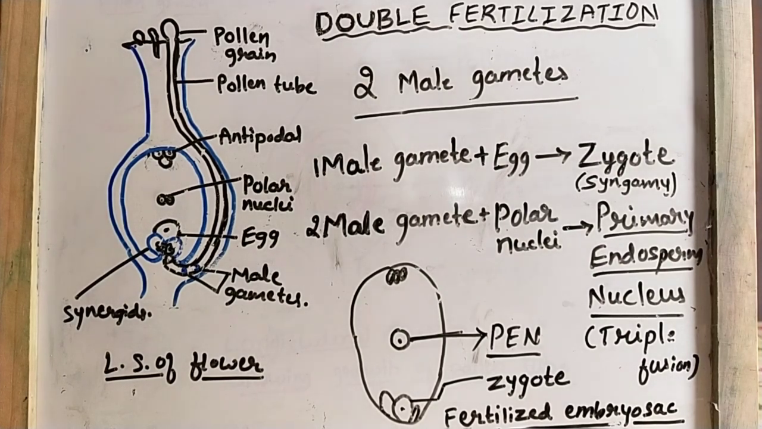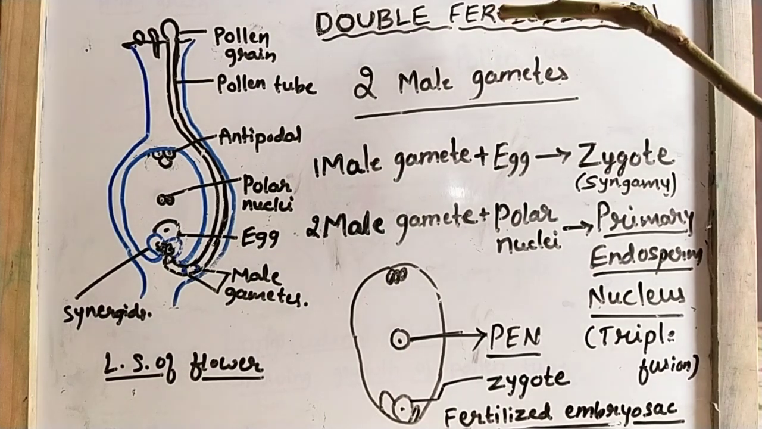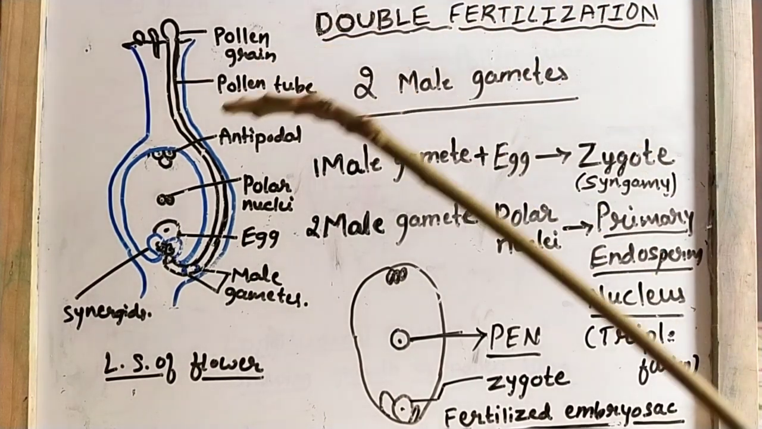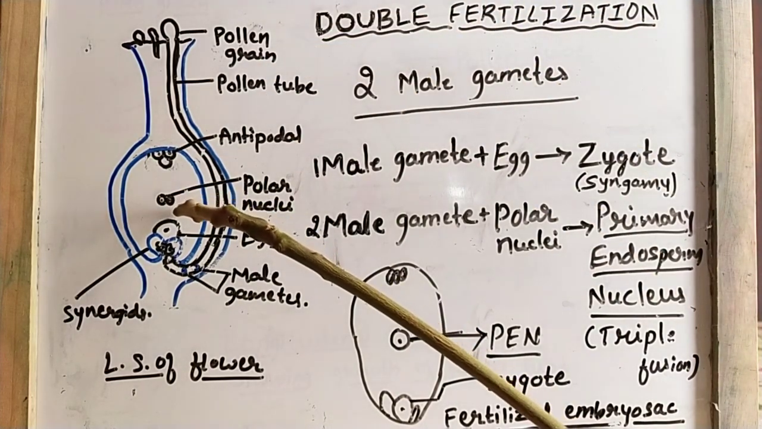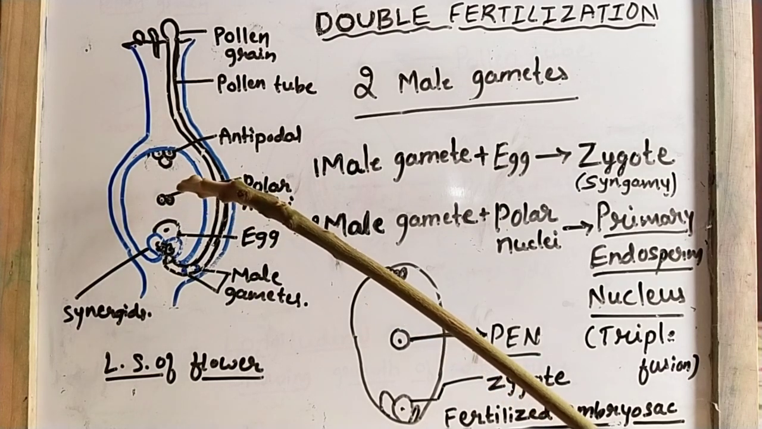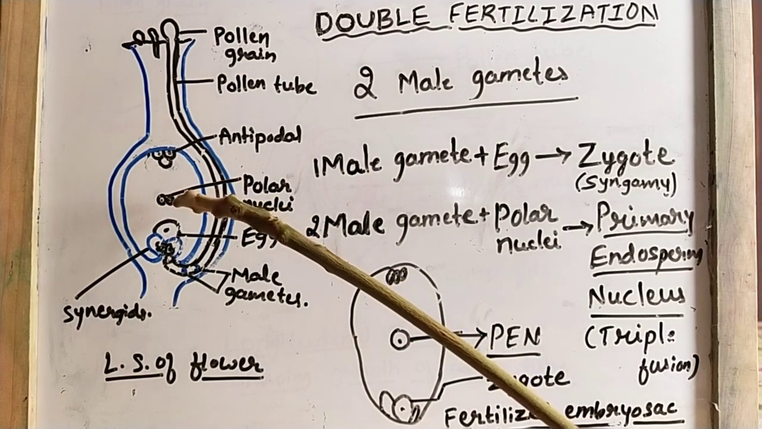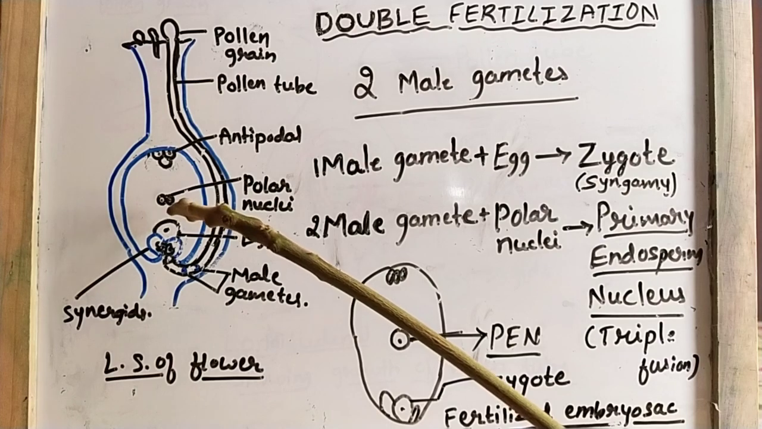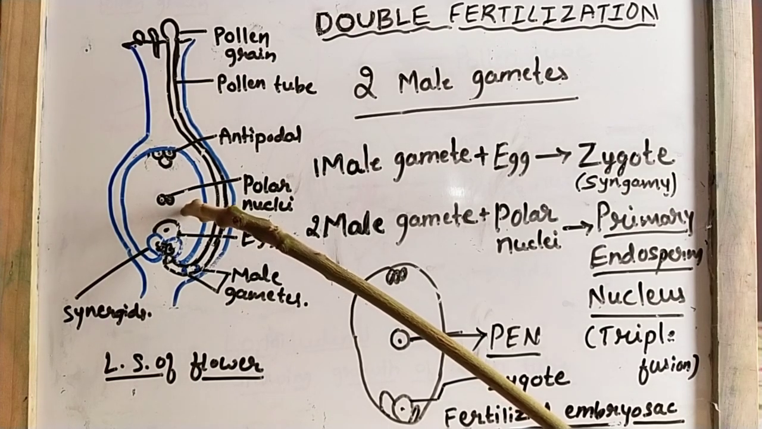So where does this fertilization take place in angiosperms? It takes place in the embryo sac. So what is this embryo sac? The embryo sac is a female gametophyte.